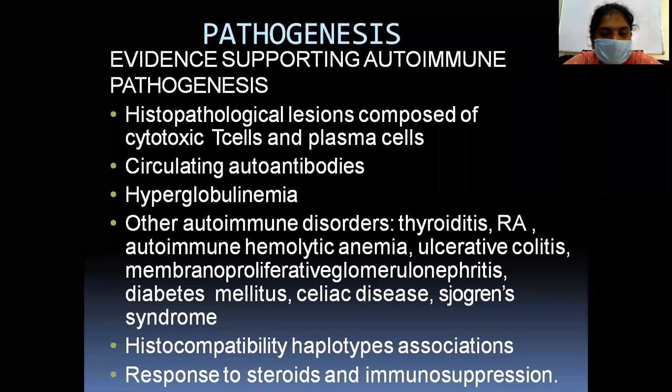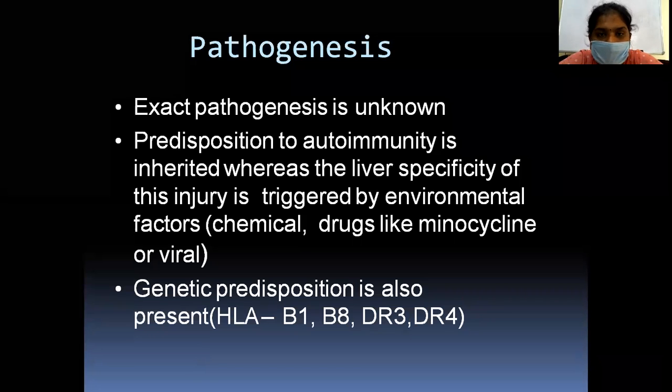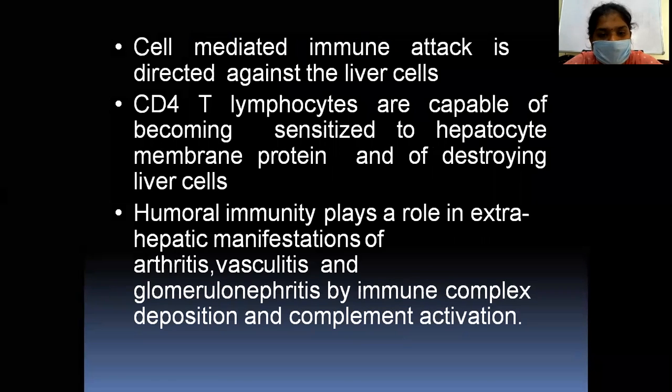So the response to steroids and immune suppression is seen. The exact pathogenesis is not known. The predisposition to autoimmunity is inherited, whereas the liver specificity of this injury is triggered by environmental factors like chemicals, drugs like minocycline, or viruses. The genetic predisposition is also present, like HLA-B1, B8, DR3 and DR4.